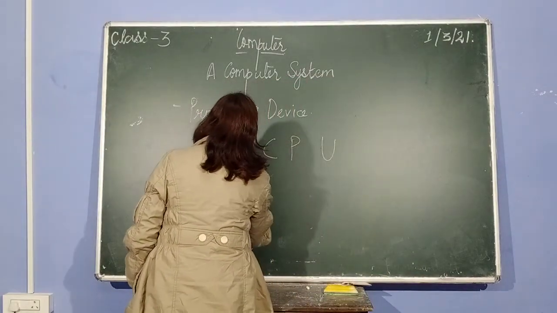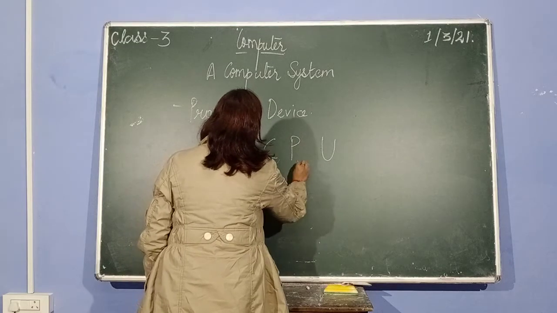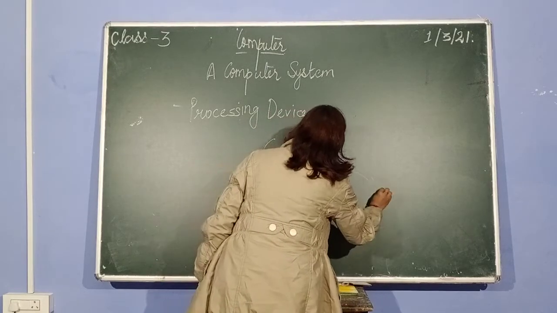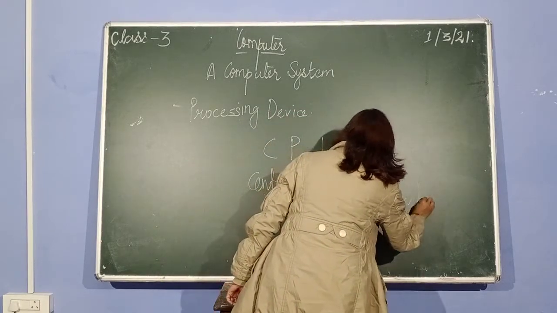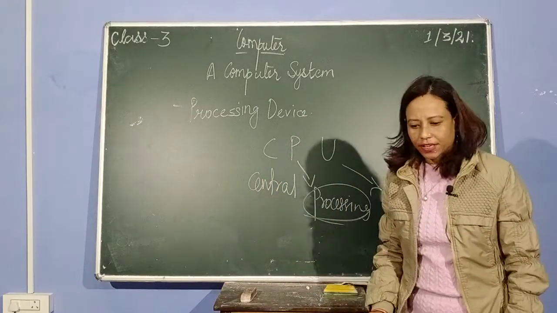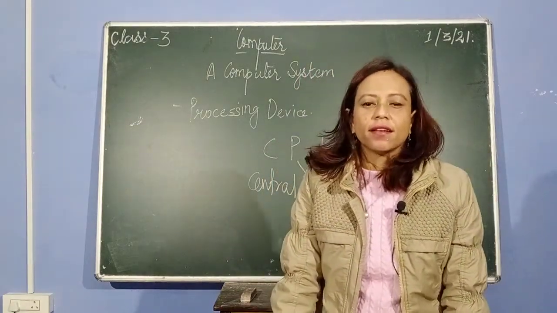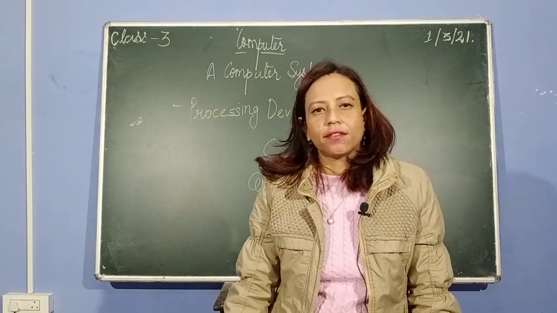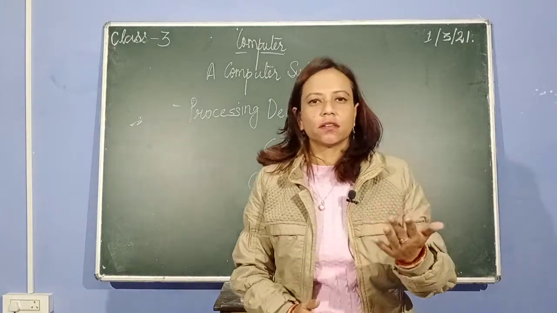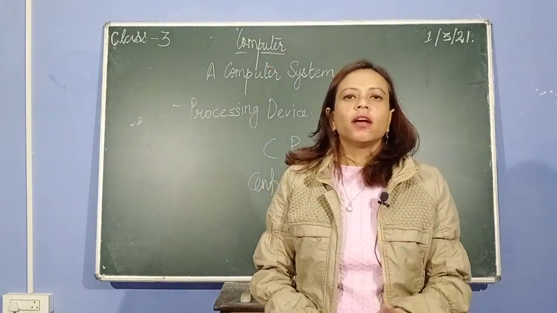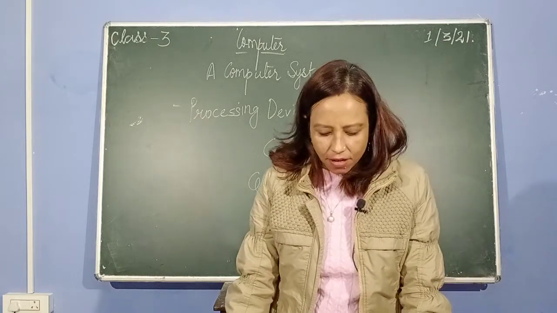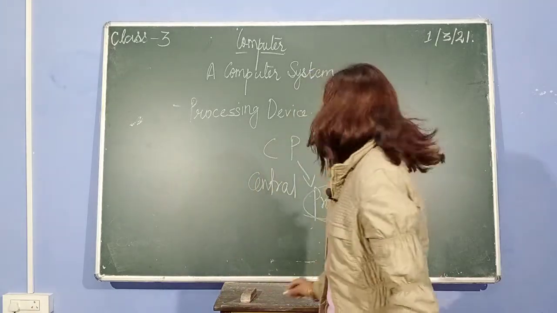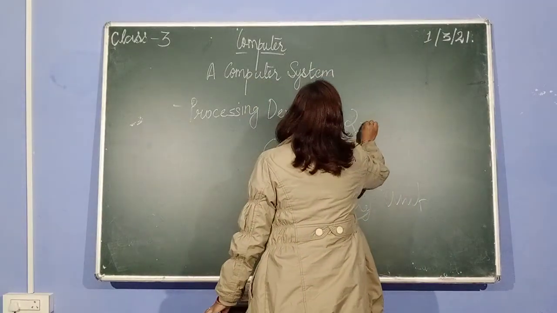CPU, Central Processing Unit. Central Processing Unit, CPU, is the device that does the processing of the given instructions. Whatever order that you give to your computer is all processed by your CPU. Suppose you give a command to a computer to add 2 plus 2.